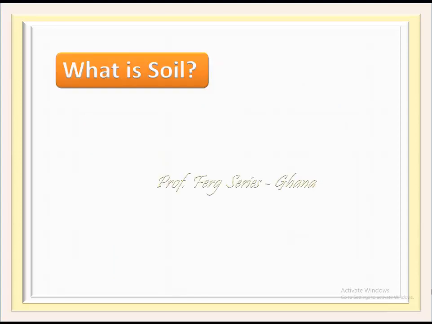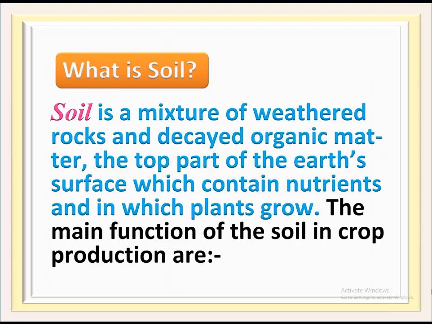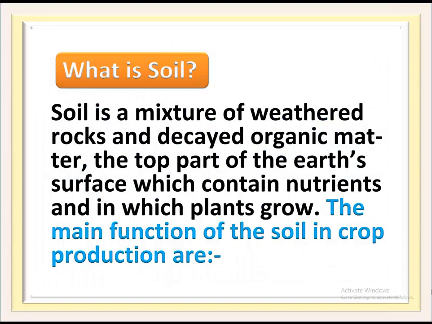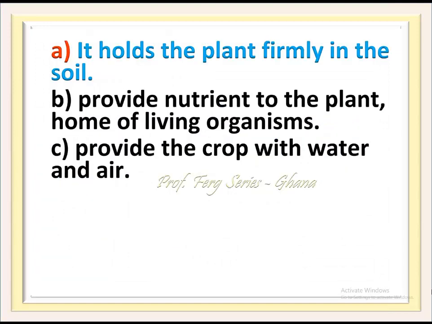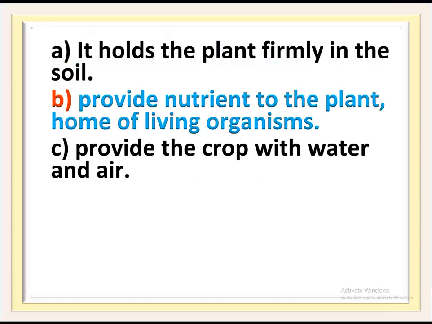What is soil? Soil is a mixture of weathered rocks and decayed organic matter, the top part of the Earth's surface, which contains nutrients and in which plants grow. The main functions of the soil in crop production are: A. It holds the plant firmly in the soil. B. Provides nutrients to the plant, home of living organisms. C. Provides the crop with water and air.